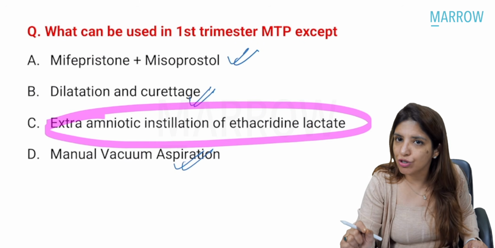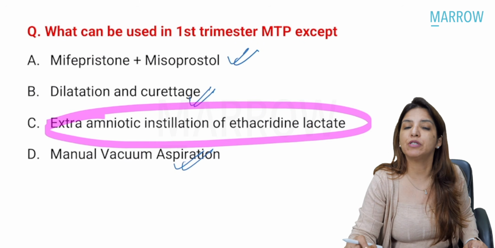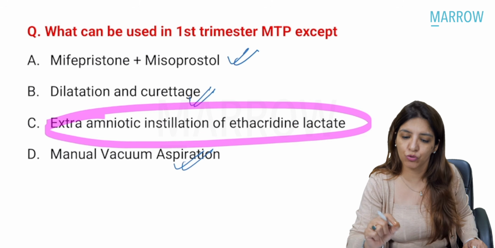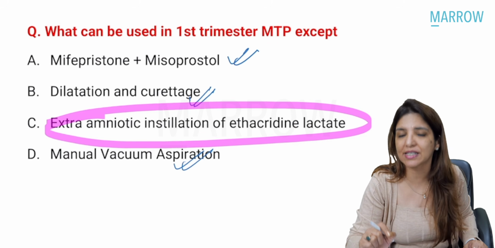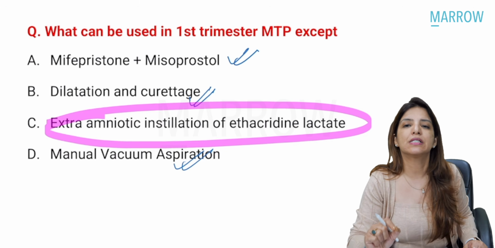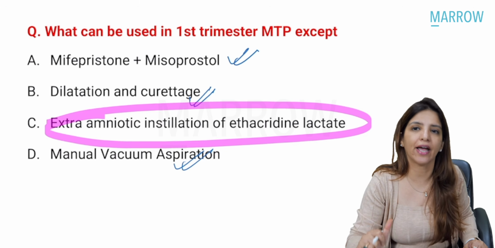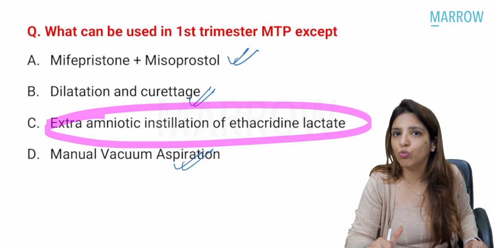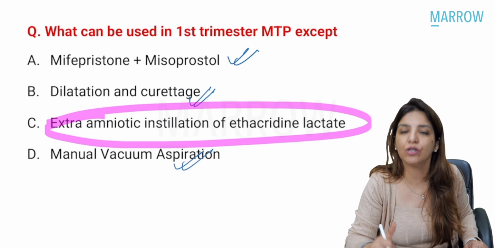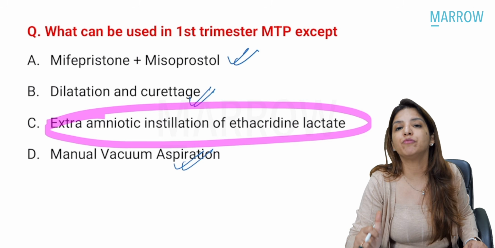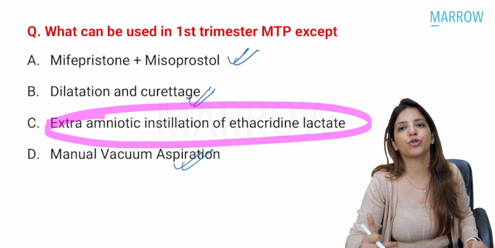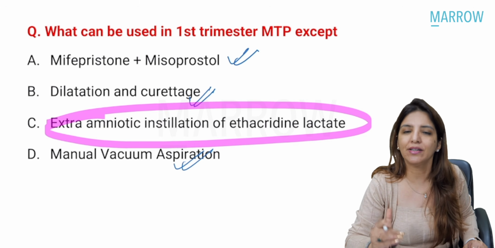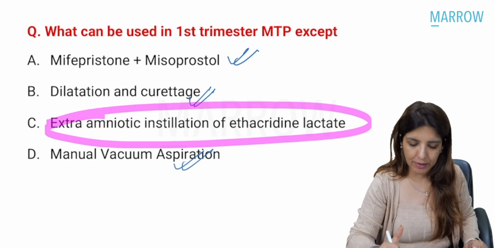All of you should remember the protocol for MTP, medical abortion up till 7 weeks, and medical abortion between 7 to 9 weeks. That's again a very, very important thing. In this question, I would also want, whenever you are doing this question, revise the MTP law and the amendment which was made in 2021. That is also something which you have to remember, right?